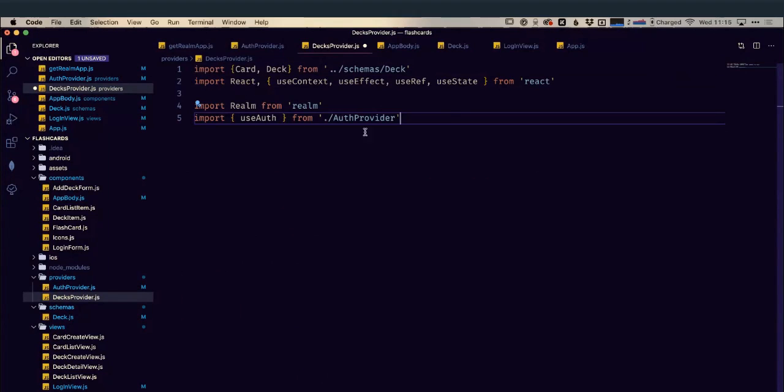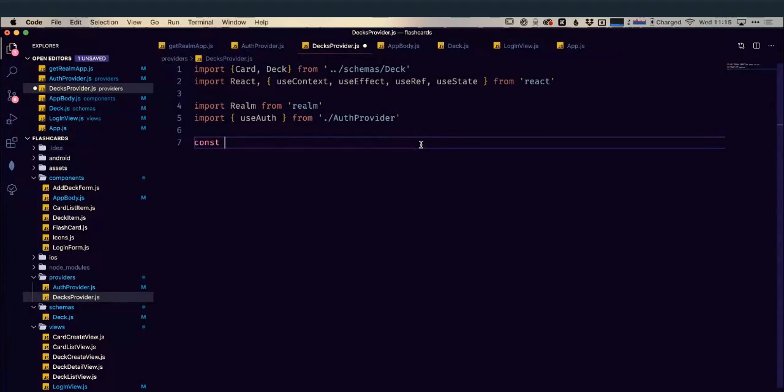So we're also going to be referencing our auth provider within our decks provider, because we can only sync our decks whenever we have an authenticated user. We're not allowing people to be unauthenticated in this one. There's no anonymous users. You have to be authenticated in order to sync your data. So we're going to need a reference to the user, so we're going to have this useAuth in here. And then the other thing we're going to need is our context.